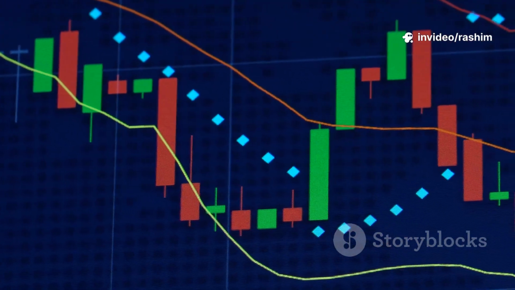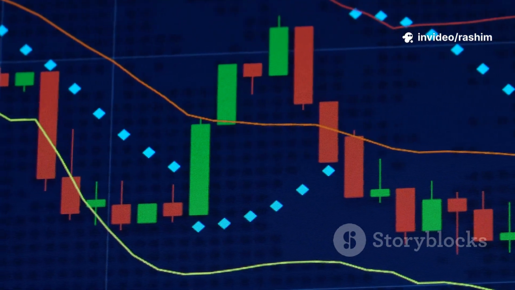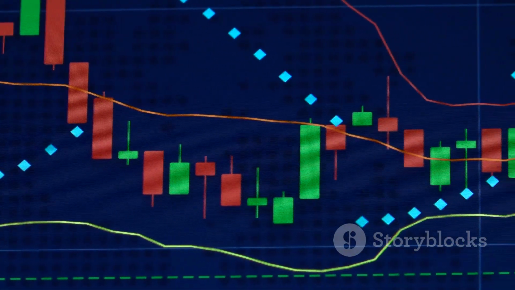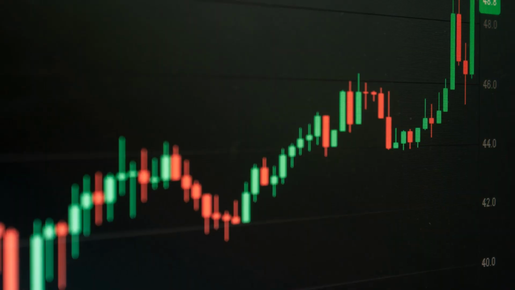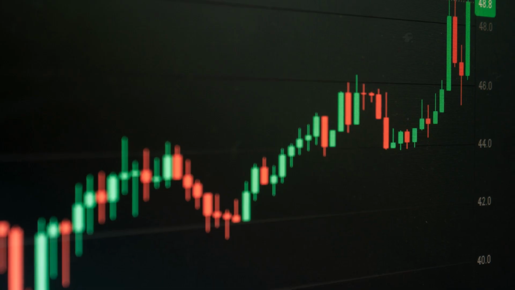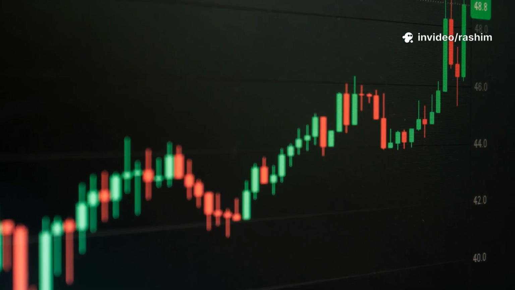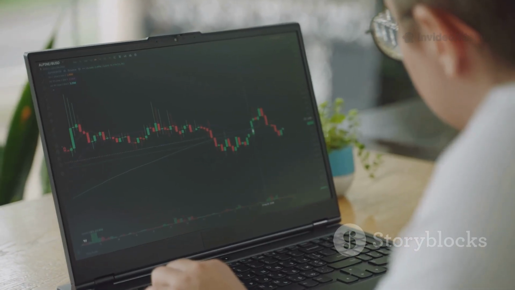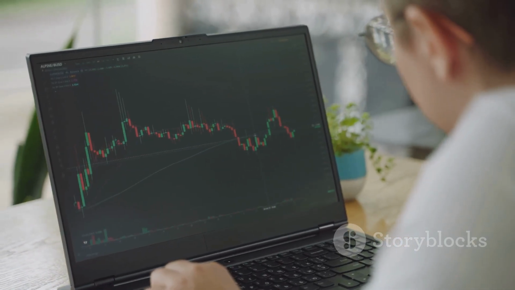It shows you the opening price, the closing price, the highest price, and the lowest price for a specific time period, like 1 day or 1 hour. A green candle usually means the price closed higher than it opened, which is bullish. A red candle means the price closed lower than it opened, which is bearish. Learning to read these candles is the first step to understanding market sentiment.